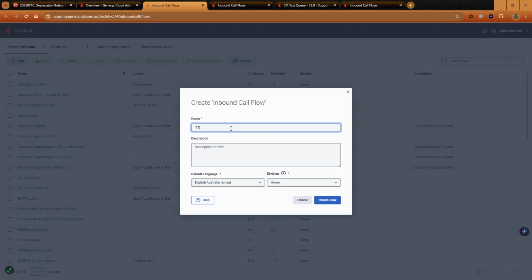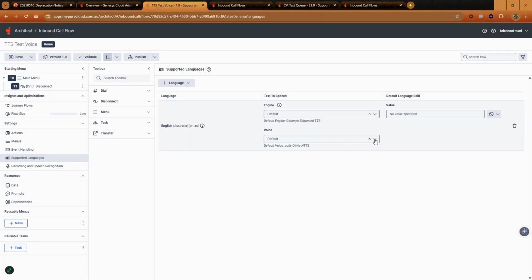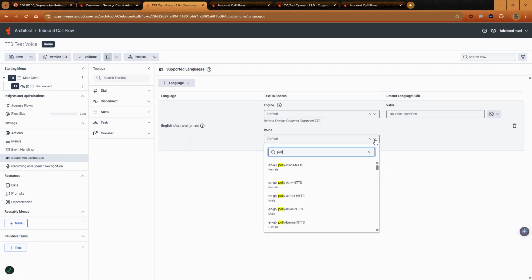Give it a name. We'll call it TTS Test. Give it a description if you will. Select the default language and division, and click Create Flow. Under Settings, select Supported Languages. Under Voice, click the drop-down and search for Polly.